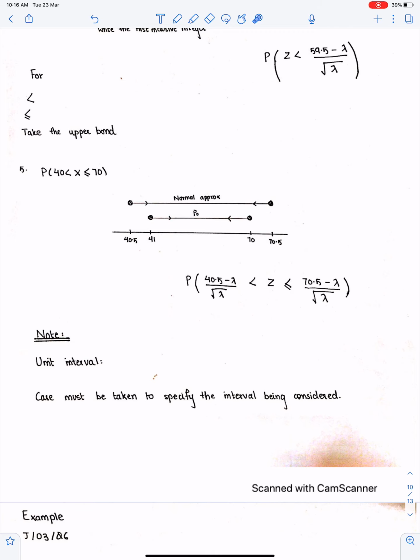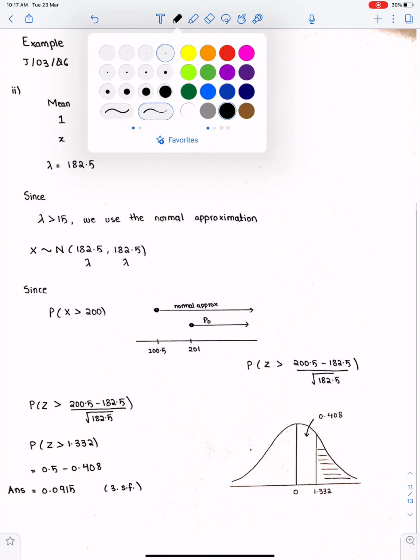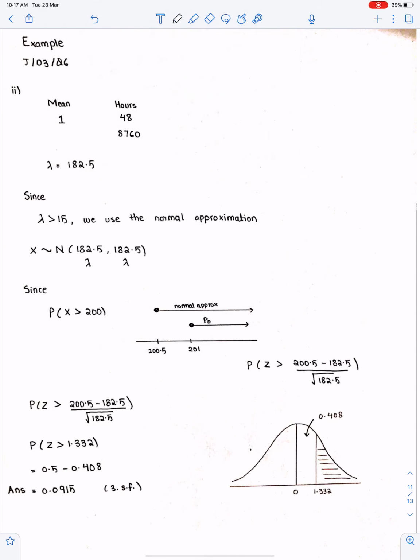We have already discussed this. Care must be taken to specify the interval being considered. I mean, make sure you write the true and correct value of lambda. Example, June 3, question 6. There is one computer breakdown in 48 hours. So computer breakdowns in 8760 hours will be x. When you do cross multiplication, you will get this. You can even write lambda here.